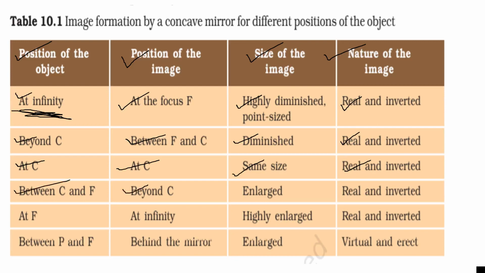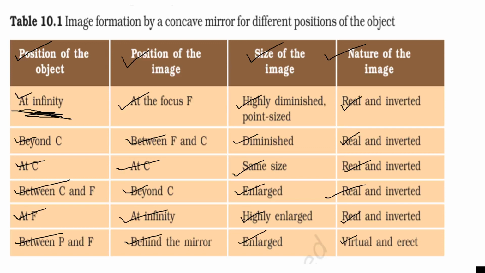When the object is placed at F, the image is formed at infinity. It will be highly enlarged, real and inverted. When the object is between P and F, the image is formed behind the mirror. It is enlarged, virtual and erect. So these are the various positions of the image, nature of the image and size of the image. This is for concave mirror.